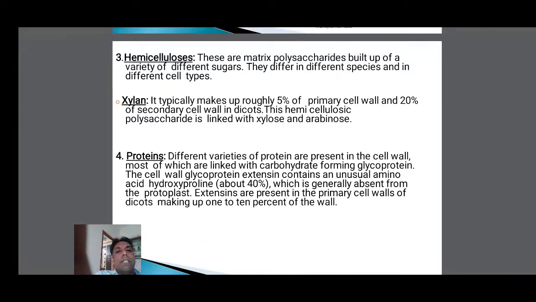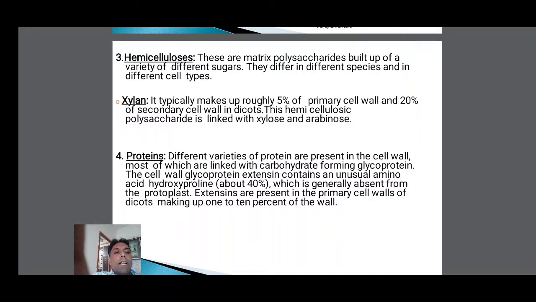The fourth one is proteins. Different varieties of proteins are present in the cell wall, most of which are linked with carbohydrate, forming glycoproteins. The proteins attached to carbohydrates are called glycoproteins. In the cell wall, the proteins are called glycoproteins because the proteins are attached to carbohydrate molecules.